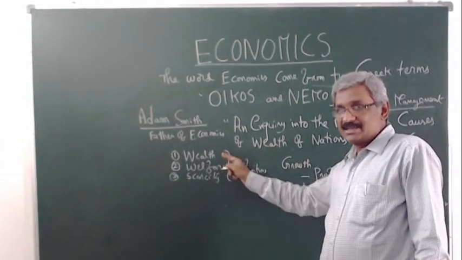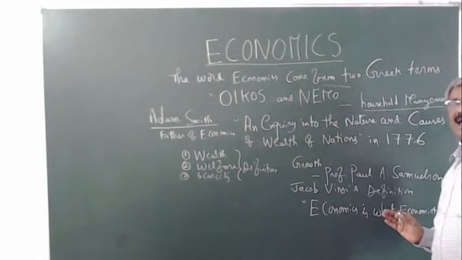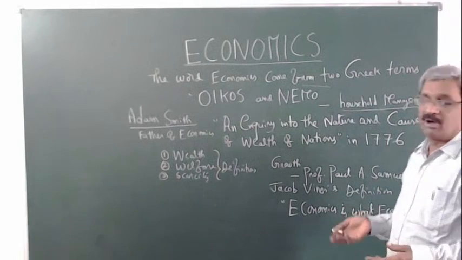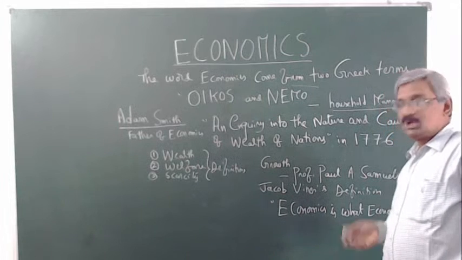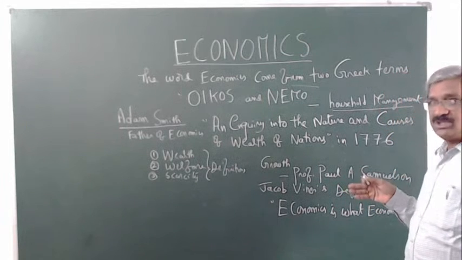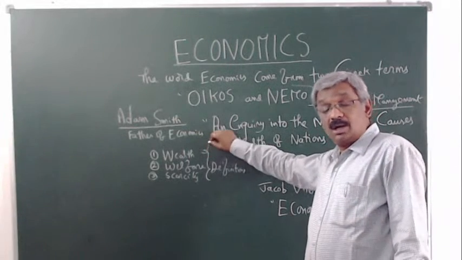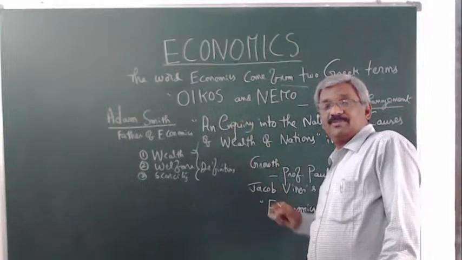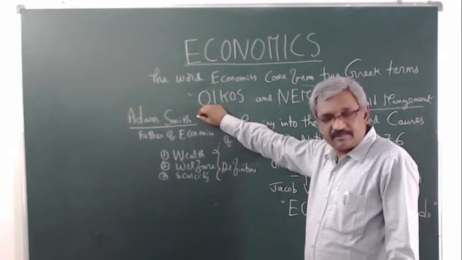Wealth means assets, either gold or silver or houses or lands. So the definition relating to wealth is called economics. This is defined by Adam Smith.